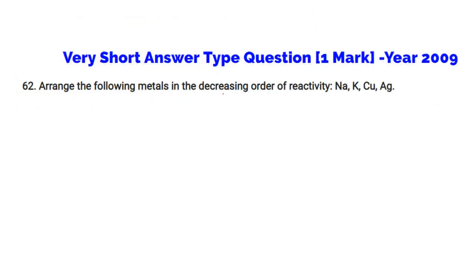Arrange the following metals in decreasing order of reactivity: K, Na, Cu, Ag. Potassium is the highest, then sodium, and Ag is the lowest.